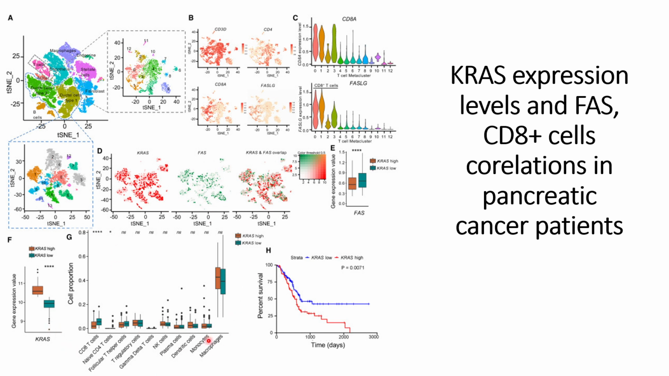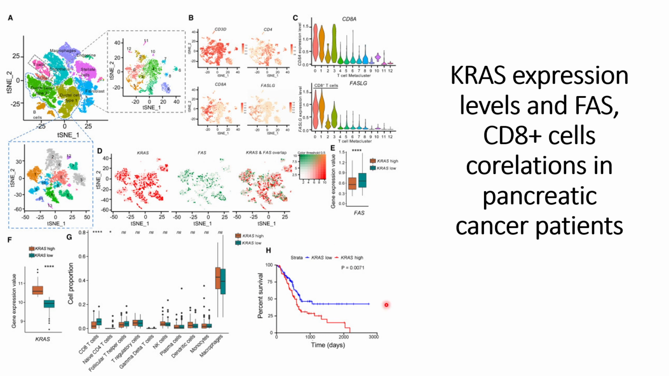And later they checked the presence of different immune cell populations in cases where KRAS mutations are high and where KRAS mutations are low, and they found that apart from the CD8 plus T cells, which is statistically significant, all of the other immune cell types are statistically non-significant. This indicates that it is the CD8 plus T cells that are interacting with the FAS receptors, not the other immune cells.